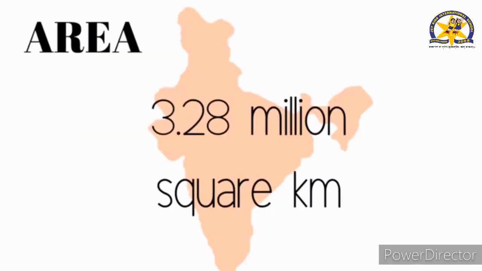Going with the size, India covers 3.28 million square kilometers, which is a very vast extension. This is the total area India covers as land.